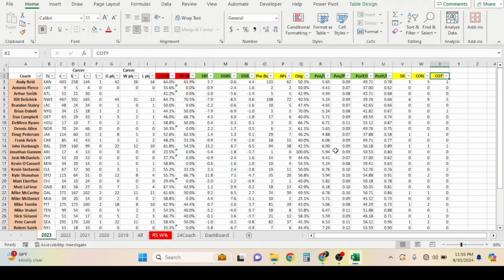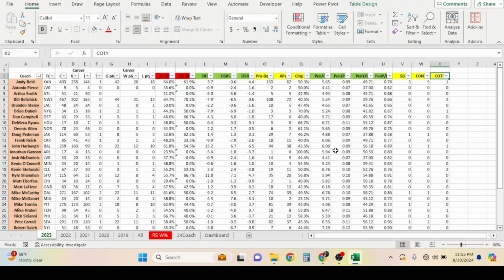Okay, so if you checked out our video when it came to the 2024 simulation of our model, we told you guys in the fundamental factors section that we were going to build a model when it came to coaching. So here we are. Here's going to be the model, and we're going to walk you through the process on building this model when it comes to coaching in the NFL.